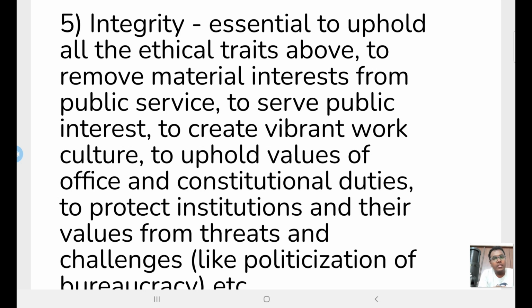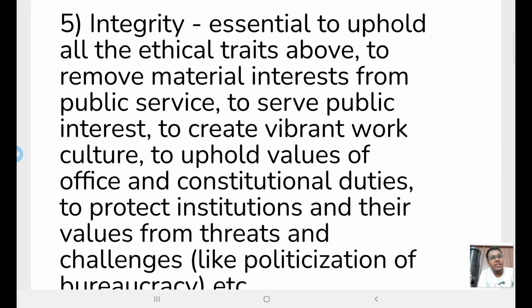It is also essential to remove material interest from public service, to serve public interest and not private interest or material interest, to create a vibrant work culture in public offices, to uphold values of office and constitutional duties, and to protect institutions and their values from threats and challenges. So even to protect institutions and their values, we need integrity.